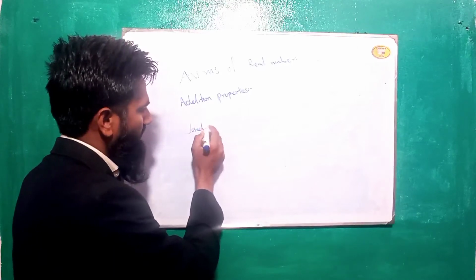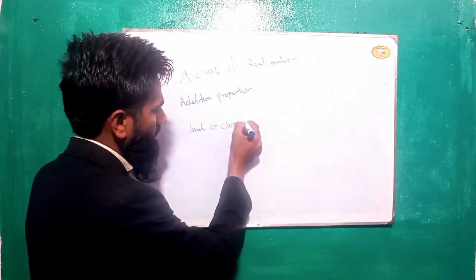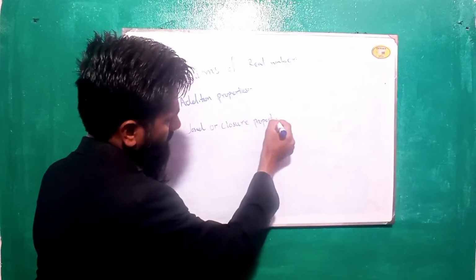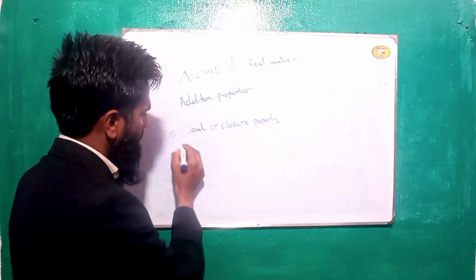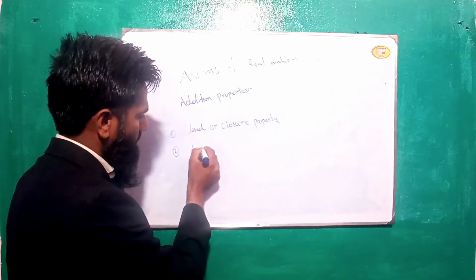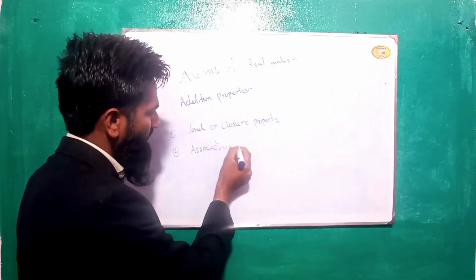We can say it as a closed or a closure property. Second is associative. Associative means linked.